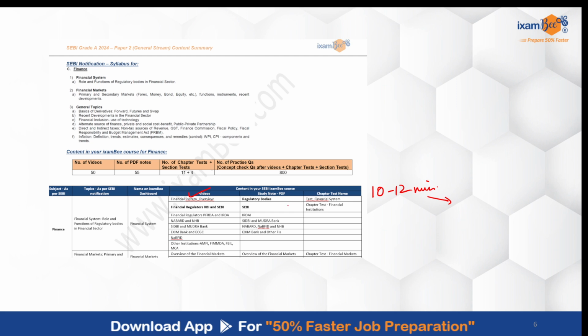You're also given very short crisp notes. Sometimes people see that and think these are very short notes, but that's the entire purpose. They are revision study notes that can be used for your revision and conceptual understanding, plus making extra points that you can add to your factual knowledge, and then you can test even at the chapter level through chapter test. You will also get section test for the entire finance question.